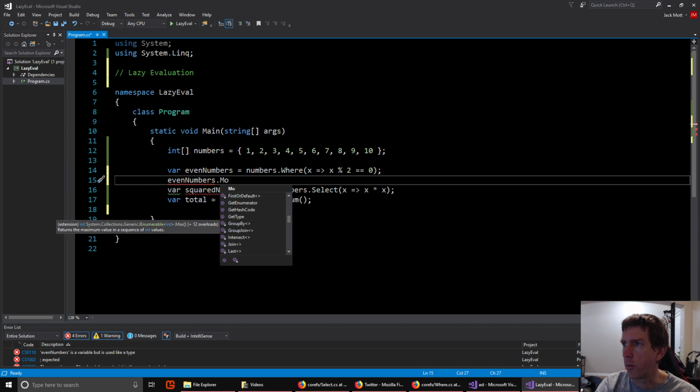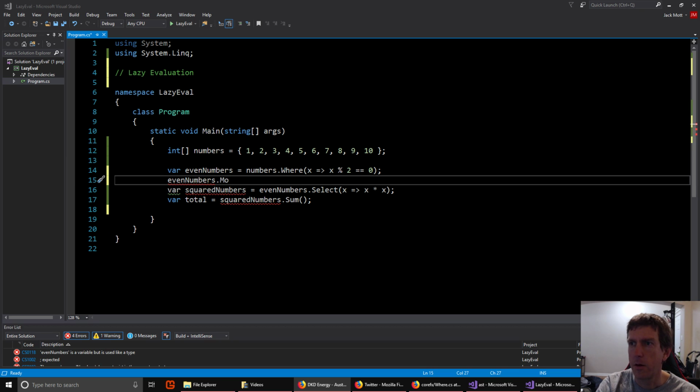Let's see, what does enumerable give us? So behind the scenes, we know it is a where enumerable, but we only get the IEnumerable interface, which, okay, so we have to say get enumerator, and then we can say move next, right? So if we keep calling that repeatedly, we're going to get only the even numbers as a result.